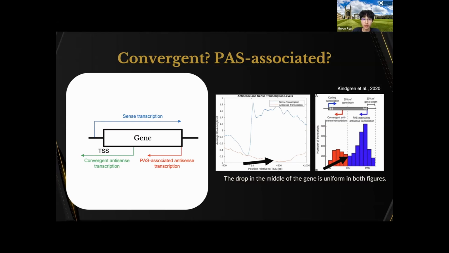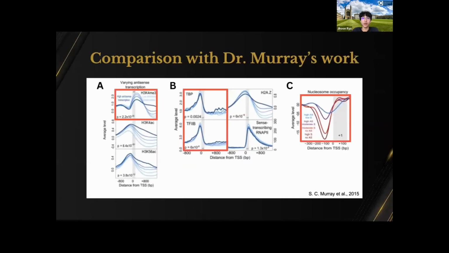And you can see similar rates, a concave up curve in the antisense transcription. This result is somewhat similar to Kingren et al.'s research paper and to different literature that is already published. As well, Dr. Strand Murray was one of my mentors, and I compared my results to his work as well, since he was the one who suggested this research topic to me.